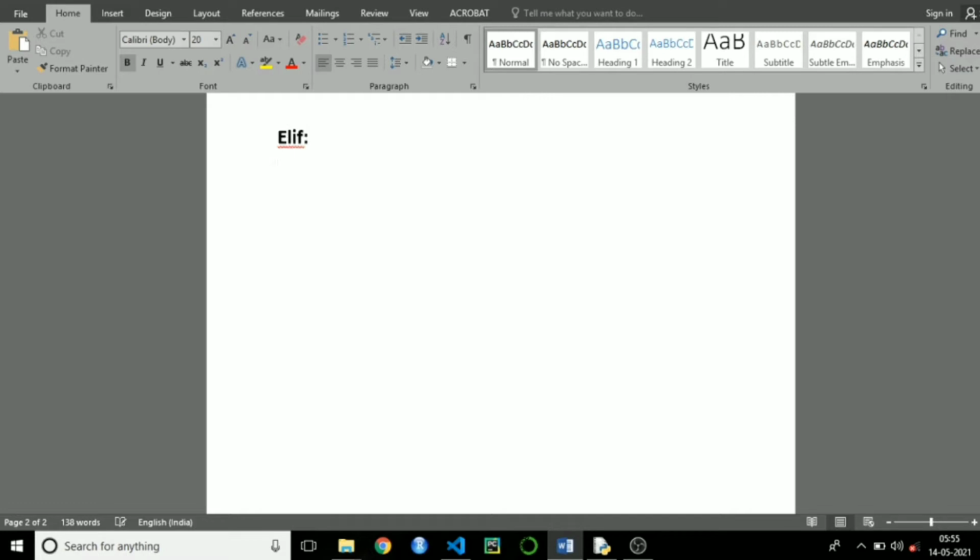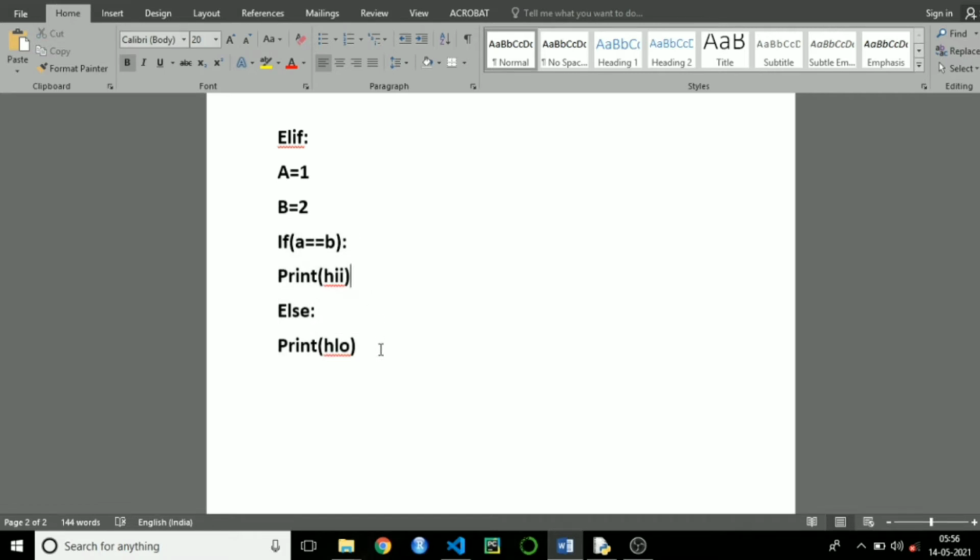I will take a simple example to explain else if. a is equal to 1 and then b is equal to 2. I assume you already know how if and else condition work in Python. I will take first if and else here. If a is equal to b, then print hi, else print hello. This is standard if else statement actually.